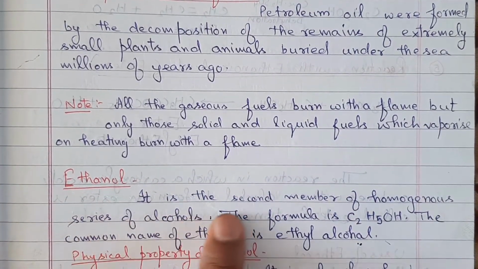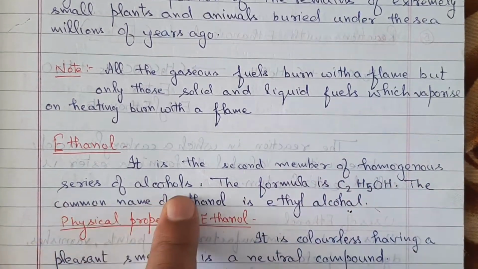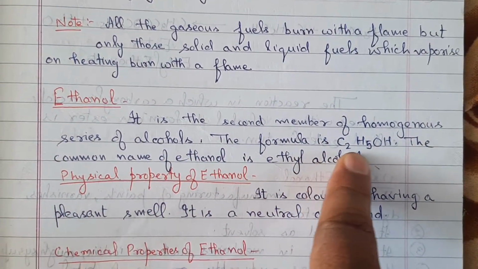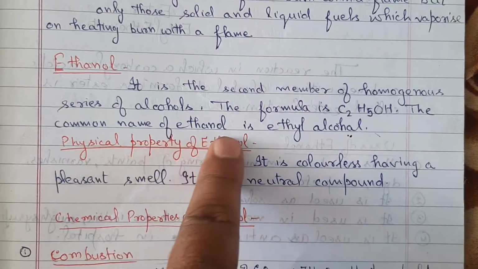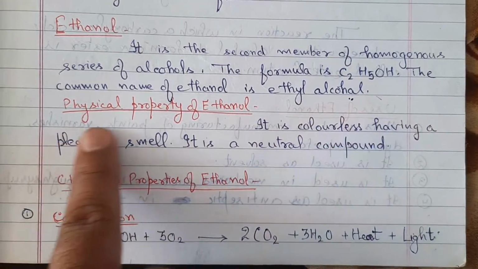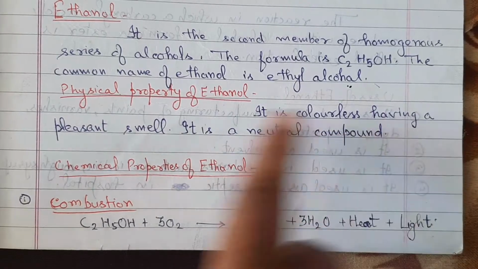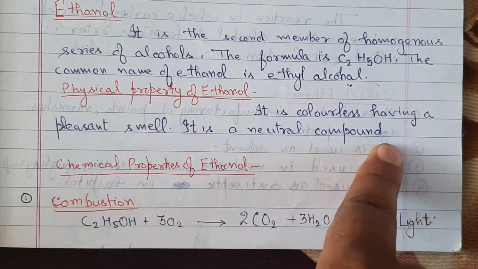Ethanol. It is the second member of the homogeneous series of alcohols. The formula of ethanol is C2H5OH. The common name of ethanol is ethyl alcohol. Physical properties of ethanol. It is colorless, having a pleasant smell. It is a neutral compound.